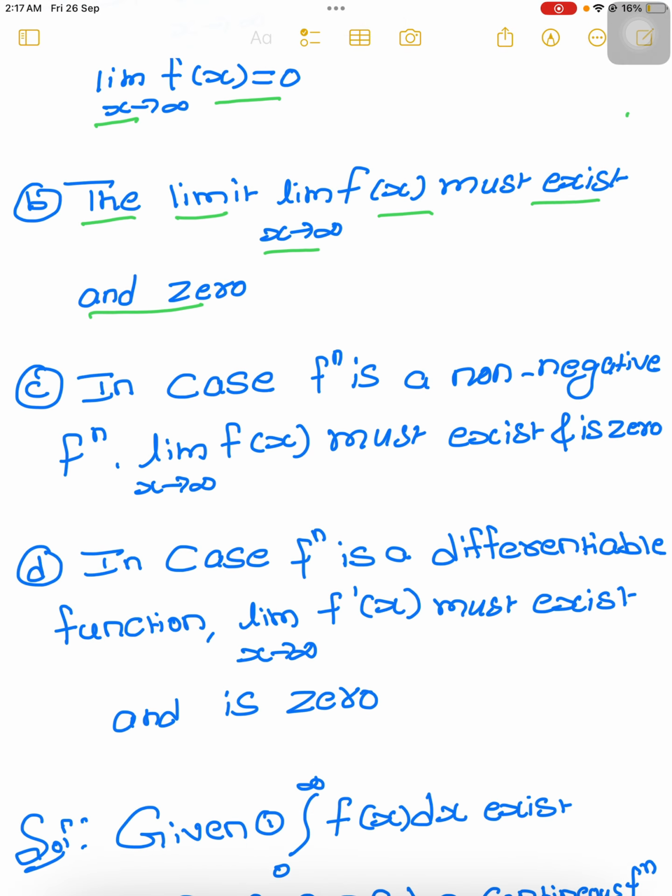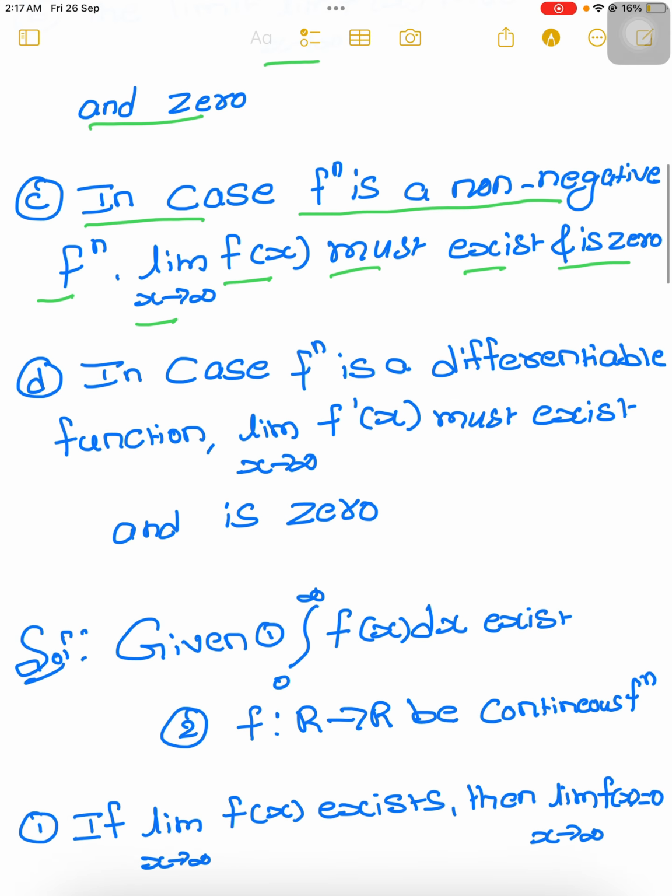The third option: in case the function is a non-negative function, the limit as x tends to infinity of f of x must exist and is 0. Fourth option: in case the function is a differentiable function, the limit as x tends to infinity of f dash of x must exist and is 0.